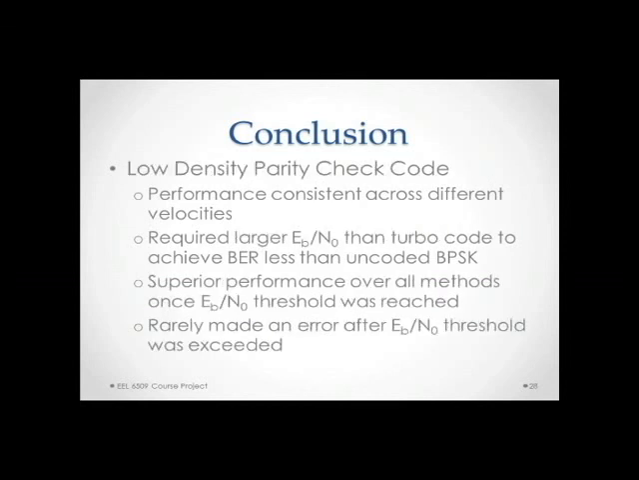The low density parity check code, its performance was also consistent across different velocities. It required a larger Eb/N0 than the turbo code to achieve a BER less than the uncoded BPSK, but it had superior performance over all methods once the Eb/N0 threshold was reached. Once the Eb/N0 threshold was exceeded, it rarely made an error, which was quite impressive.